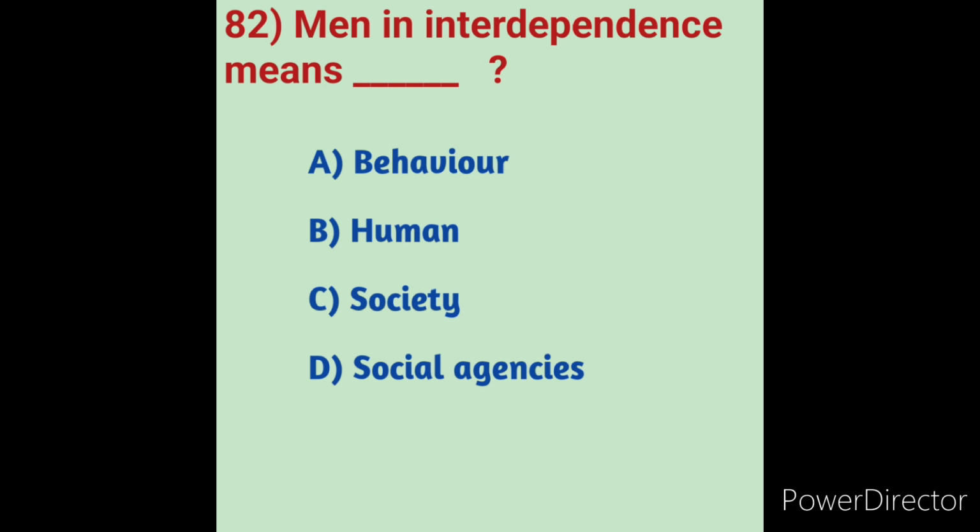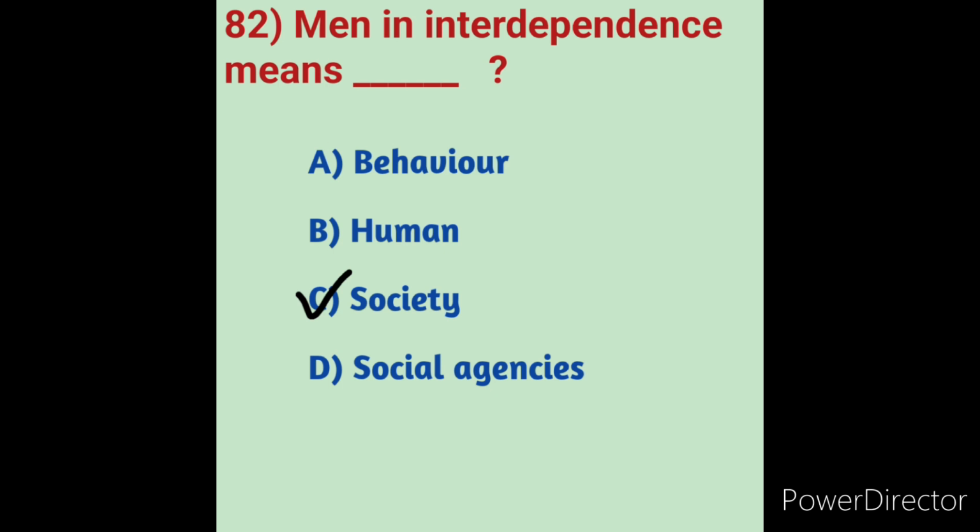Some examples of interdependence include people depending on nature for survival, for example hunting and gathering, businesses depending on suppliers for raw materials, and financial institutions depending on businesses to loan money. These are all examples of interdependence in society. So here, man is interdependent in society. Not only man, all members are interdependent in the society.